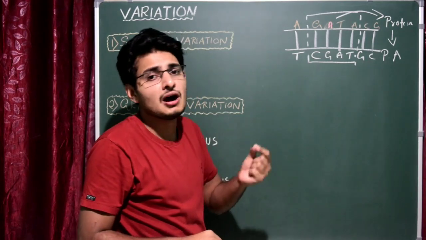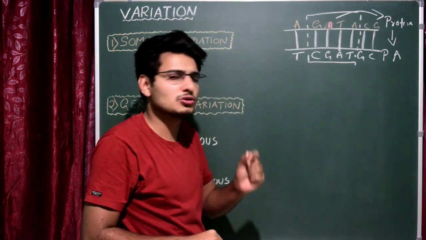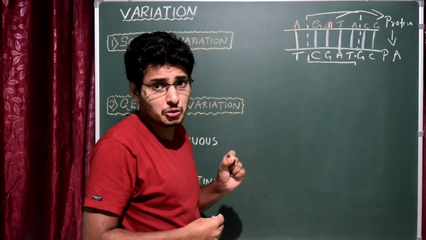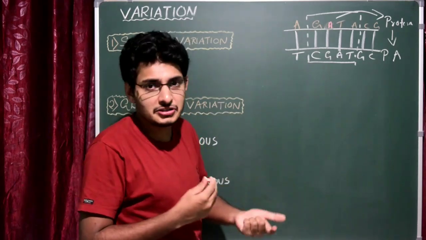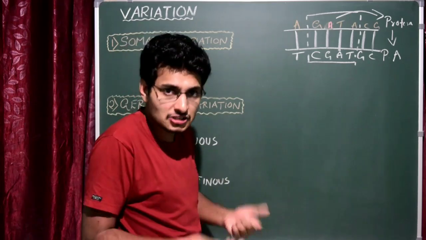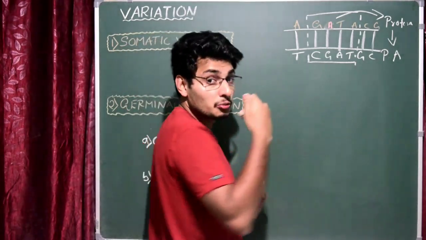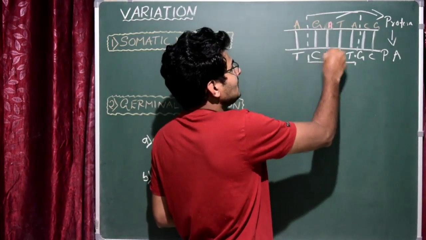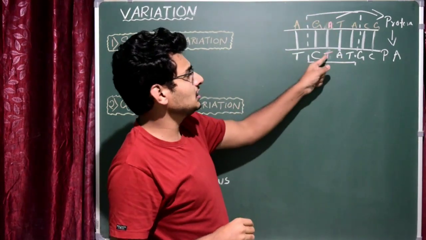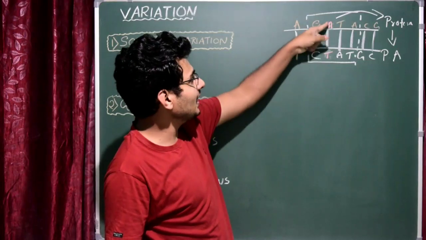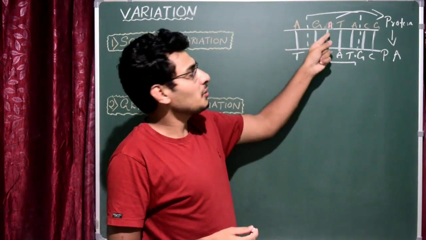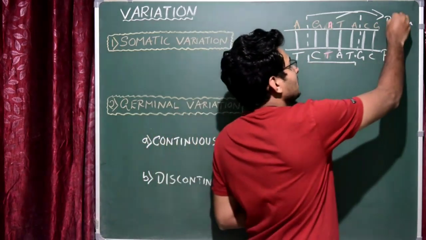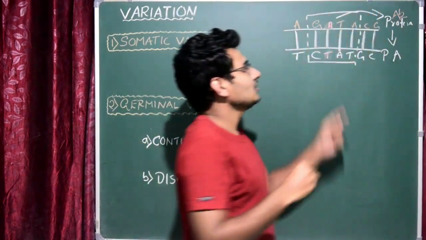It could be because of ultraviolet radiation, or because of chemical agents, for example cigarette smoking, or maybe habits, lifestyles, or genetics, whatever it is. Or it could be because of a virus. This is now changed. As a result, the C and G base pair is now replaced by A and T. Now this particular gene produces an abnormal protein, because that gene is mutated.